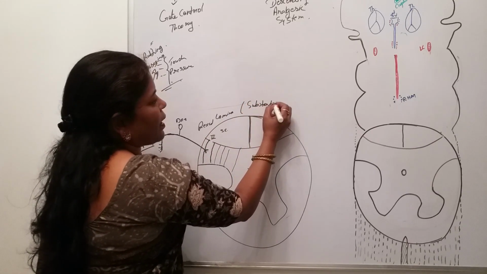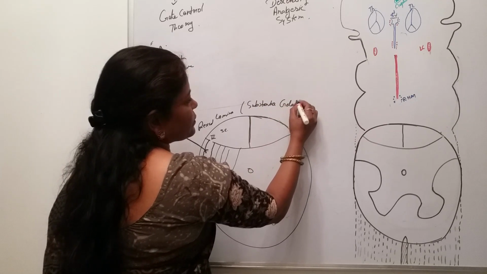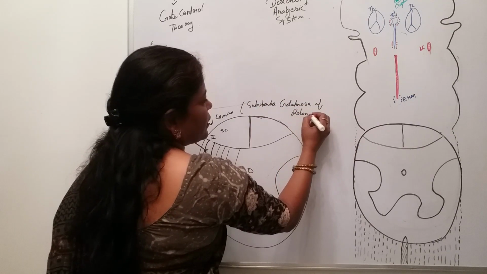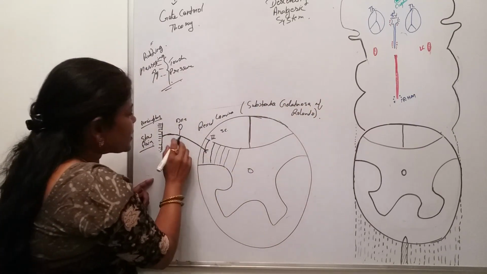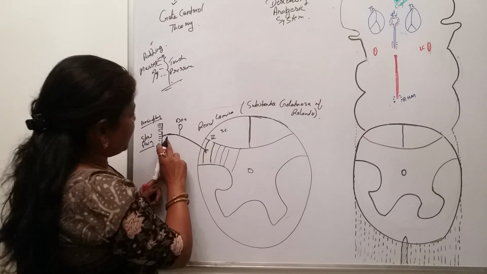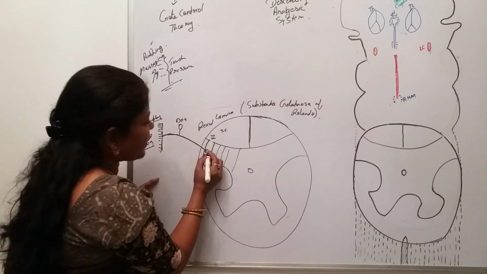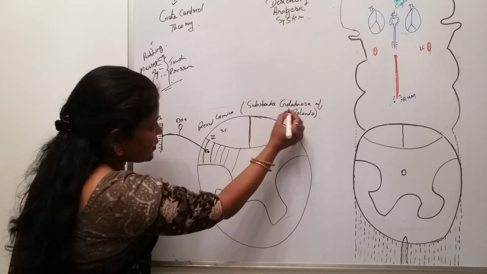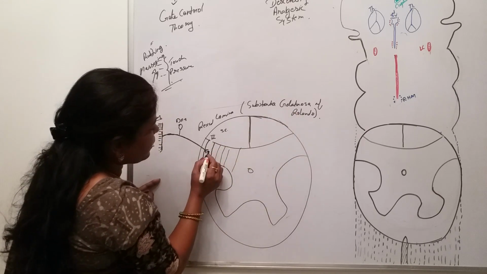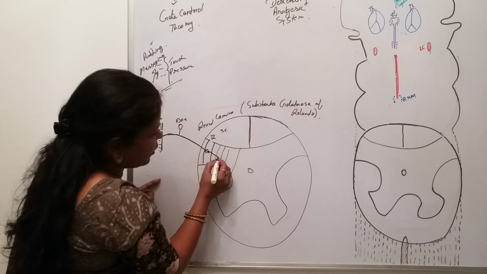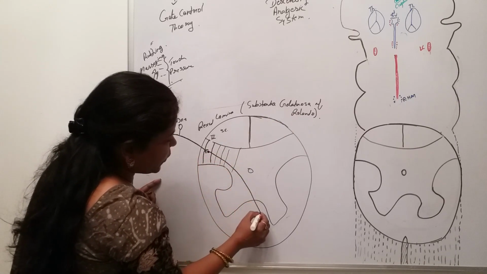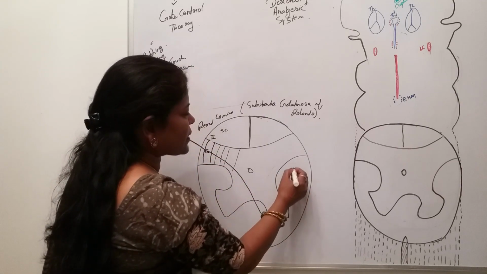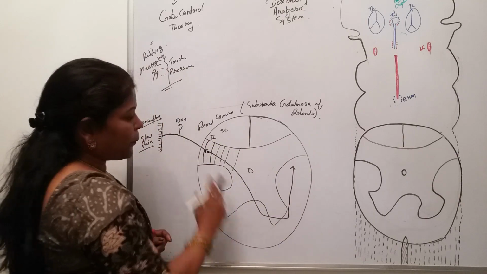Substantia gelatinosa of Rolando. Okay. So the central process of the pain-carrying fibers terminates on the substantia gelatinosa neurons, and then what happens? The axons arising from them cross to the opposite side via the anterior gray commissure and the anterior white commissure and ascend upwards. This was the pain pathway.